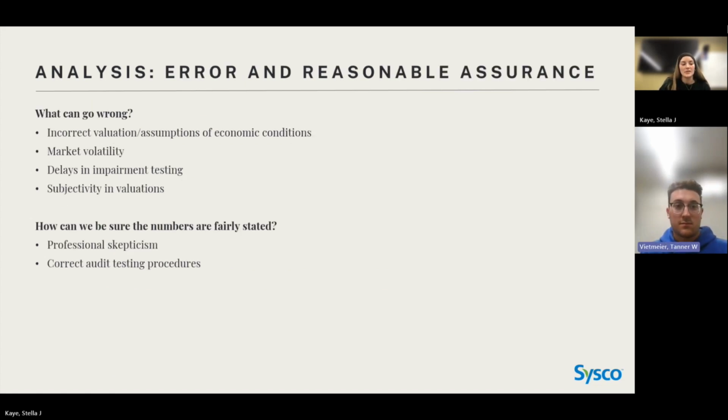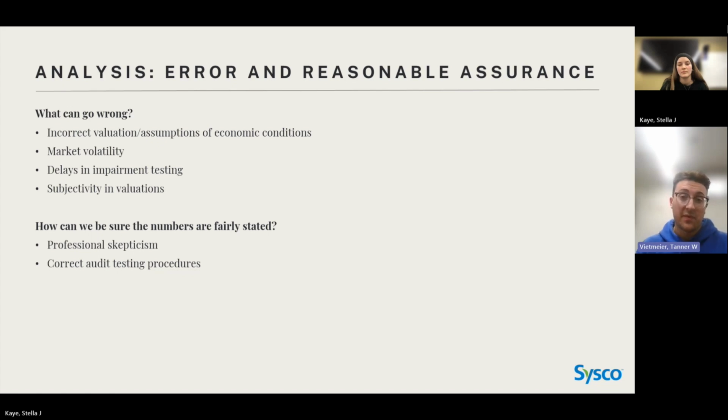And now we're going to finish up by talking about possible errors that could occur during all of this and the reasonable assurance the auditors have about the value. Some of the things that could potentially go wrong would be incorrect valuation of economic conditions. Valuation is based off of nothing that's sure. So if you use a value that isn't correct in the future, not an incorrect method, but just how it happens, an error could occur in the assumptions.